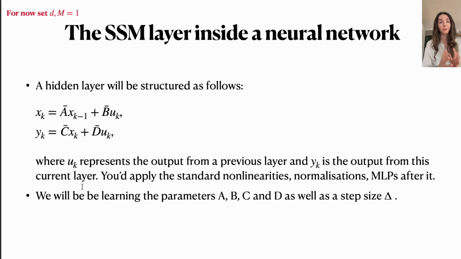How would this layer be placed inside a neural network? Basically, we would do the following. We would have a hidden layer, which has u_k as the output from some previous layer and computes y_k as the output from the current layer, aka the input into some next layer. We would apply the standard nonlinearities after the output is computed, normalizations or some MLPs as well. And the thing that we would be learning in this model is the parameters A, B, C, D, as well as the step size or the discretization parameter delta that we had when we went from the continuous time system to the discretized one.